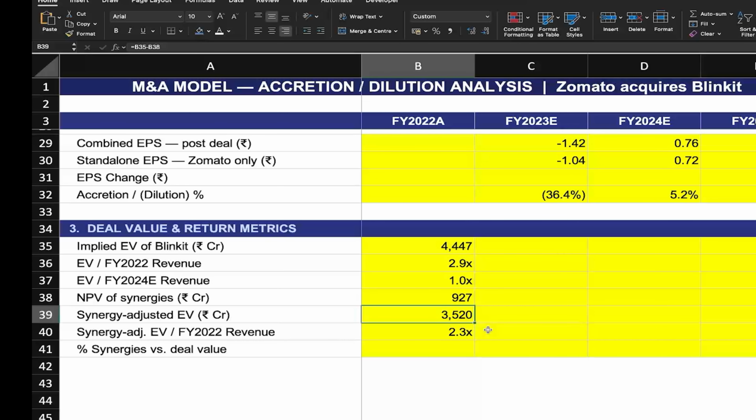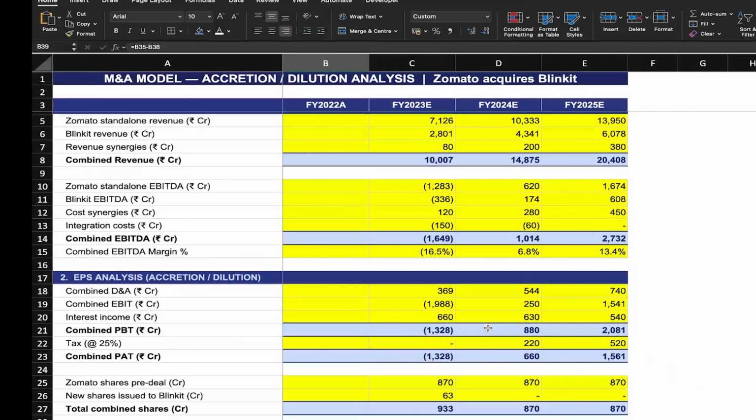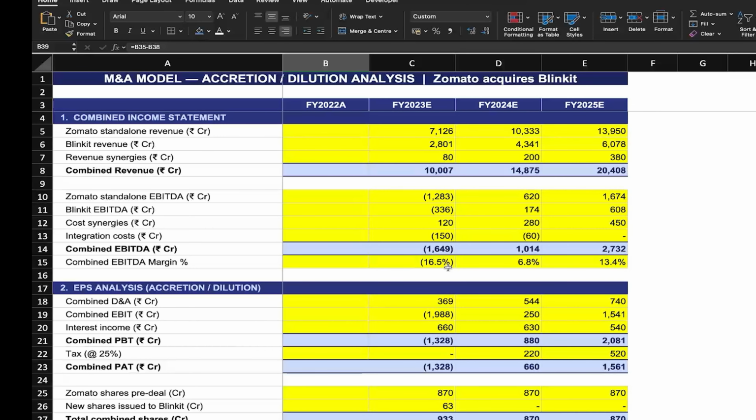So this is what an M&A model looks like in terms of the negotiation part, whether this makes sense or not. A full-scale industry model might be much more detailed, because there will be many more line items which we might not even have access to, because remember, Blinkit is a private company, so we will not have access to that kind of data at that stage.